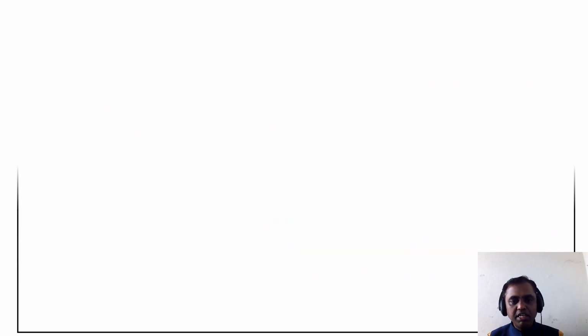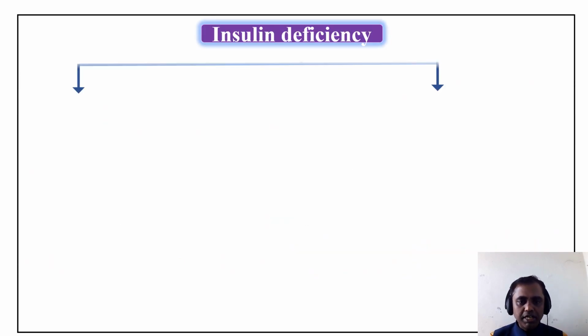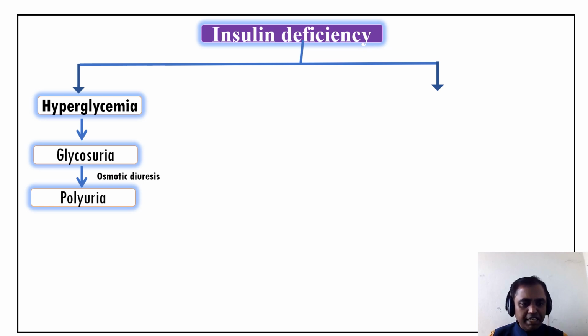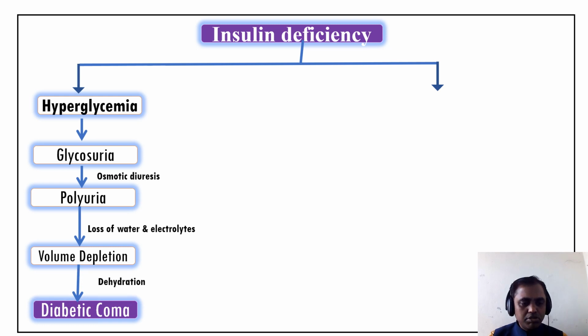I will make it even clearer with a flow chart. I am explaining: insulin deficiency, hyperglycemia leads to glycosuria. As we know, the glucose passes into the urine, so the patient passes more urine, more than 3 liters per day. That leads to loss of water and electrolytes. So volume depletion leads to the patient getting diabetic coma because of dehydration. This is a simple understanding, and this mostly occurs in type 2 diabetes mellitus.